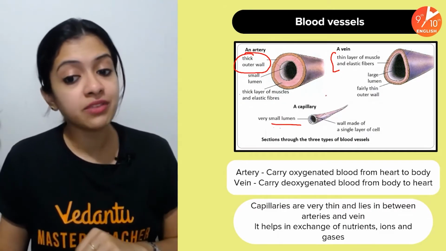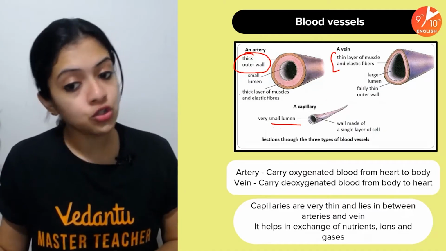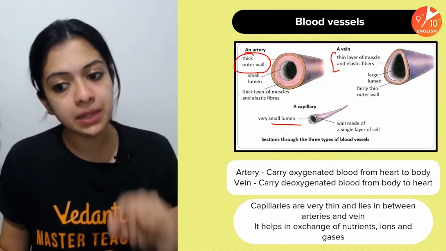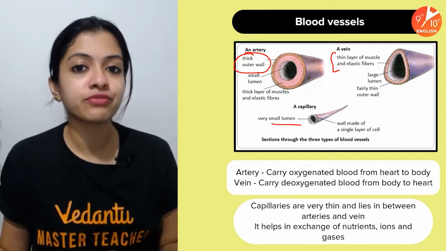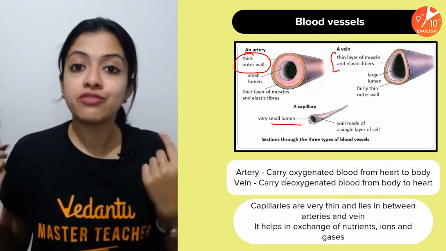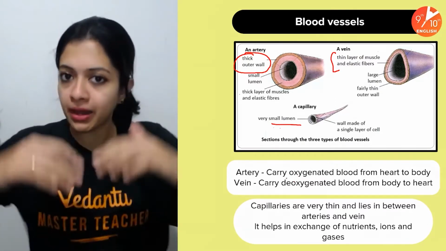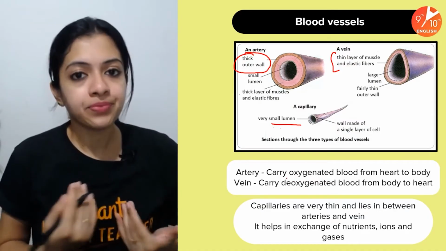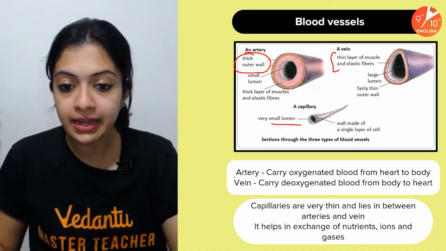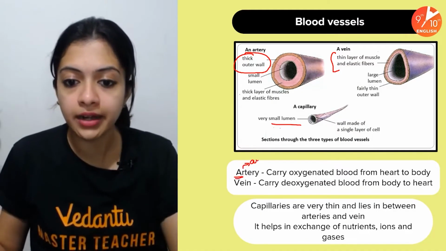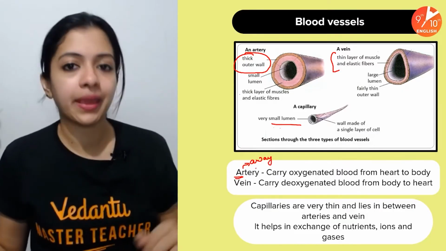And as far as the function is concerned, do remember that arteries typically carry oxygenated blood from the heart to the body, while veins carry deoxygenated blood from the body to the heart. Arteries always carry blood away from the heart. A stands for away. Okay.